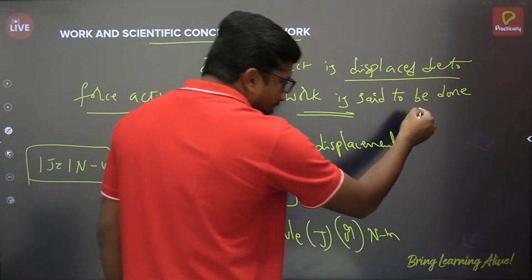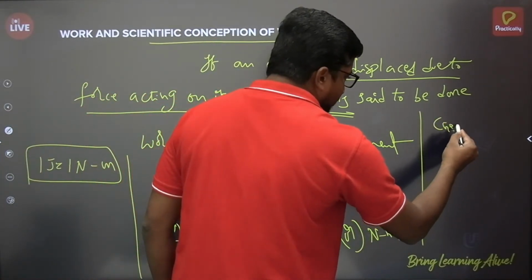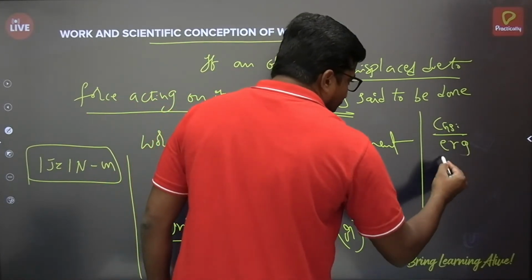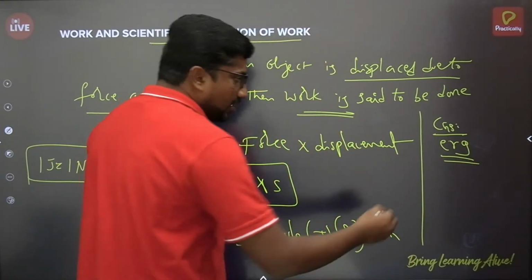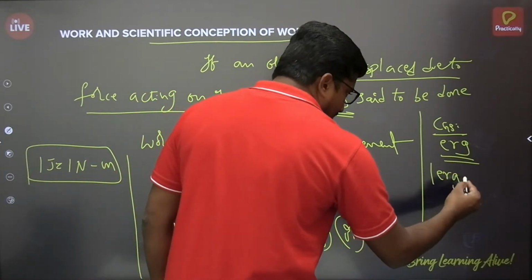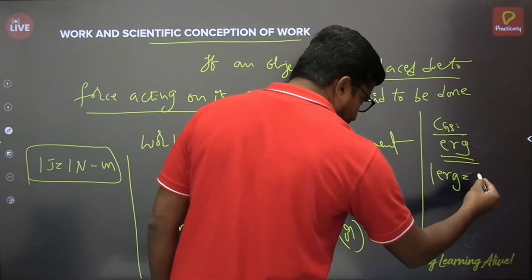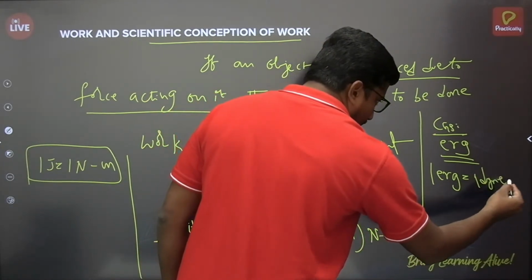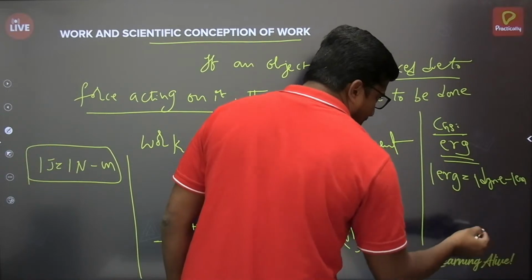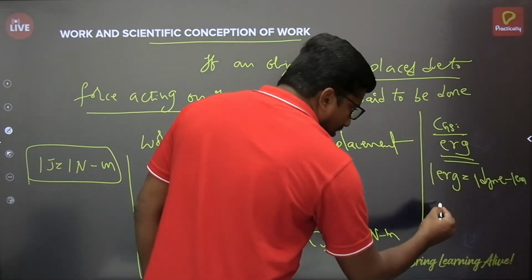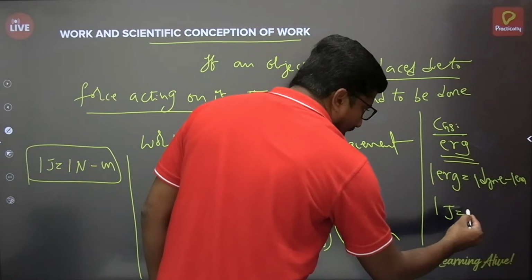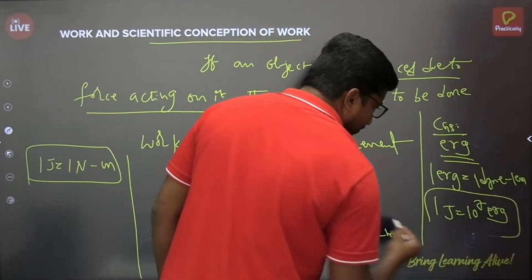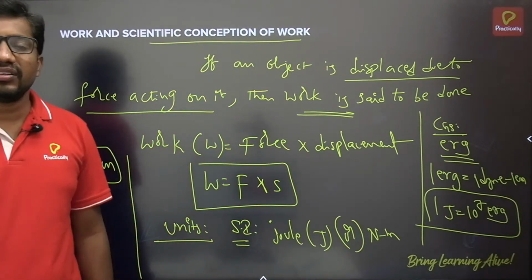Alright, and then the CGS unit, on the other hand, you can write as erg. Erg is the CGS unit of the work done, and one erg can be written as 1 dyne multiplied by 1 centimeter, which means 1 dyne into 1 centimeter. And the relation between joule and erg is 1 joule is equals to 10 power 7 erg. These are the general relations of work done.